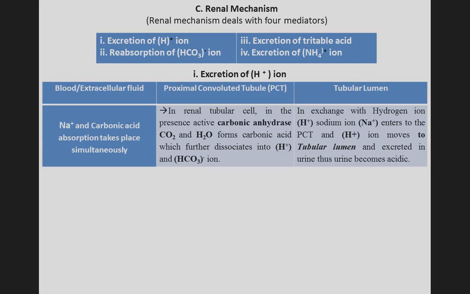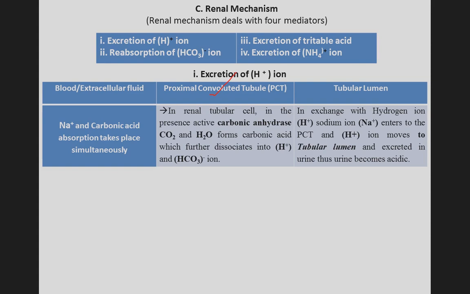What happens here? In blood and extracellular fluid, sodium and bicarbonate reabsorption takes place simultaneously. At the same time, sodium and bicarbonate absorption takes place. What is inside the proximal convoluted tubule, PCT?